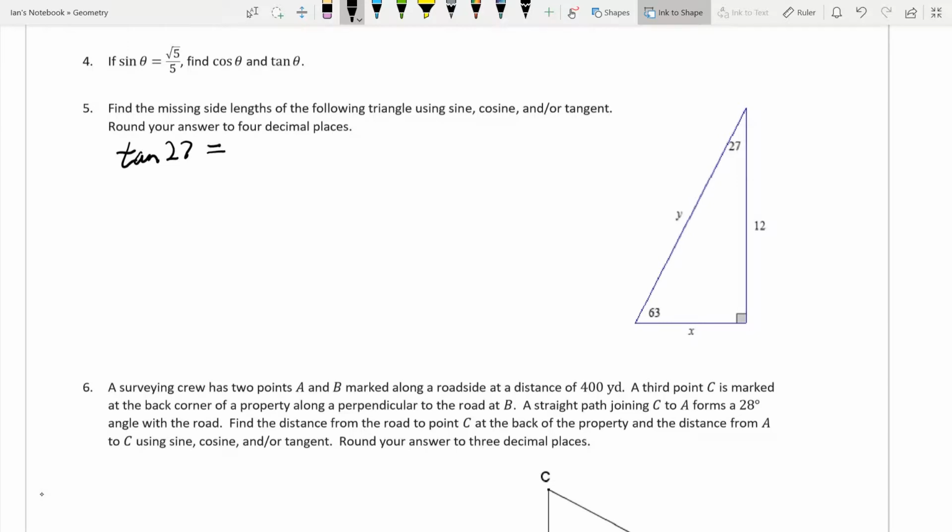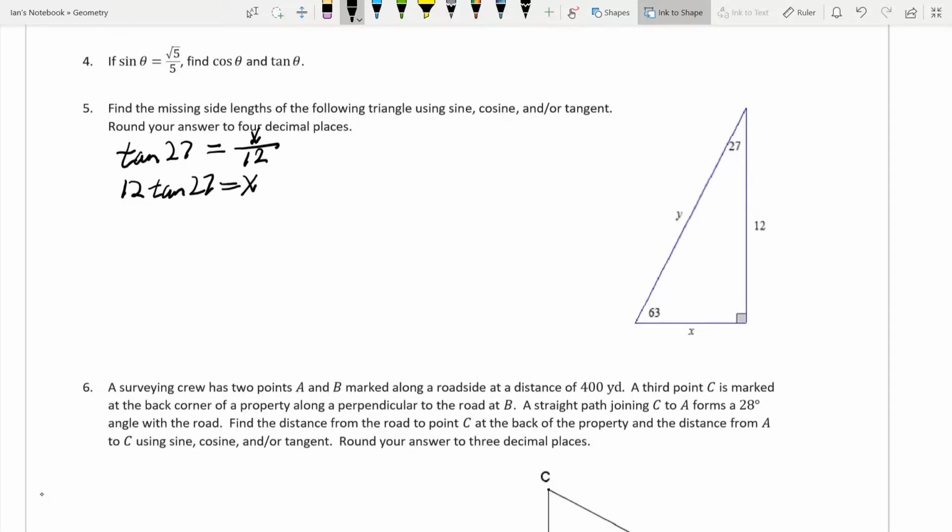So that's equal to our opposite of x divided by our adjacent of 12. Now, do you guys see how I set that up perfectly to be a super easy calculation to do? I know that in tangent, we're going to have to end up multiplying by our adjacent side. So I set it up in a way where I can multiply by the adjacent side and get our number. So we're going to get 12 tangent of 27 is equal to x.